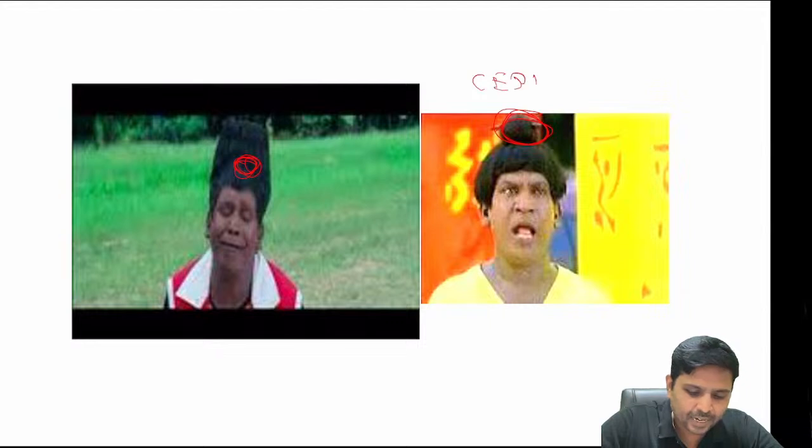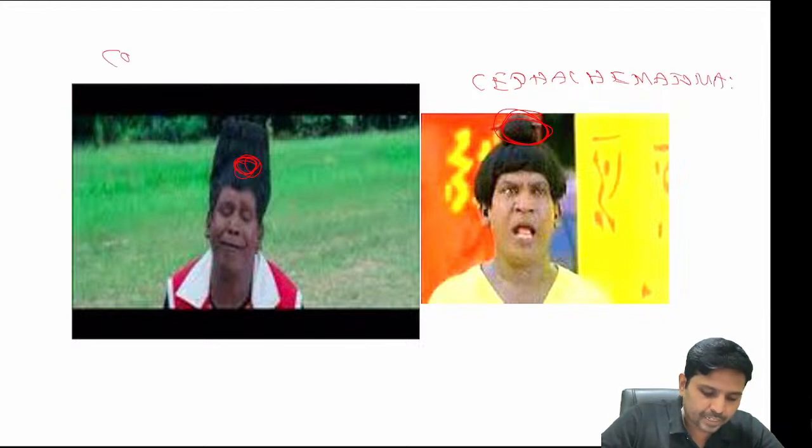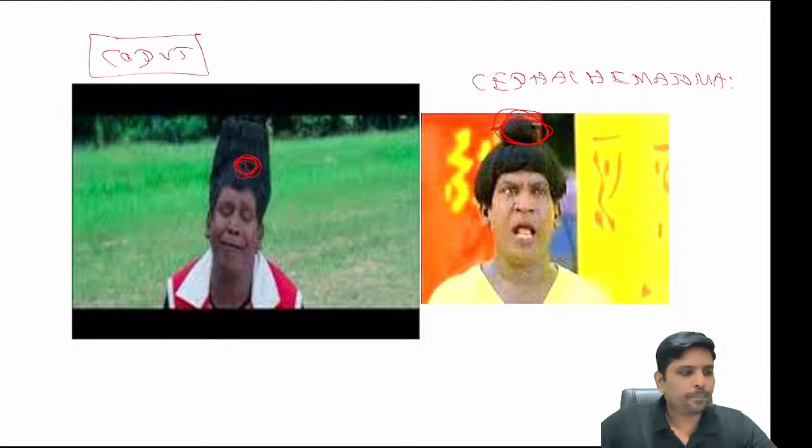Look at this. This is a famous actor called Vadivelu, taken from two different movies. In one there is swelling over the parietal bone, in another over the presenting part. One is cephalohematoma, and another one is caput succedaneum. What are all the things that you have in this? So let's see.